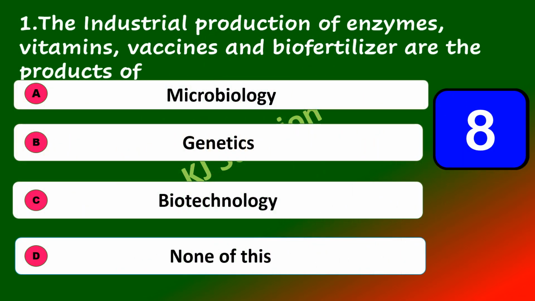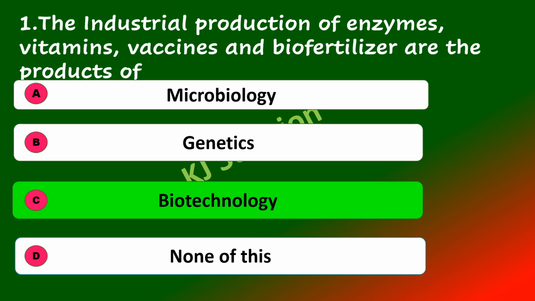First question, the industrial production of enzymes, vitamins, vaccines and biofertilizer are the products of microbiology, genetics, biotechnology, none of this. The answer is biotechnology.